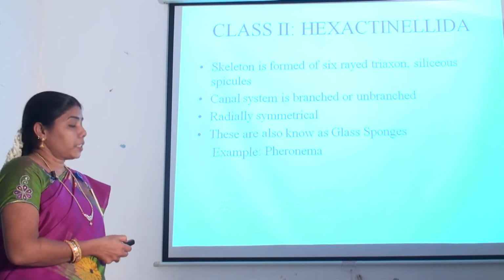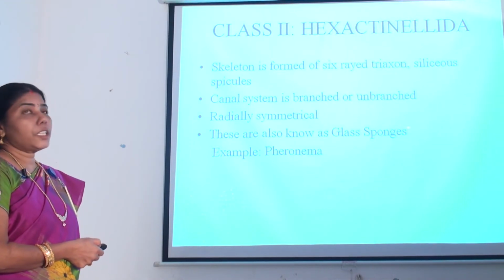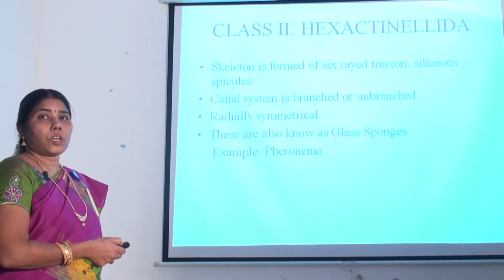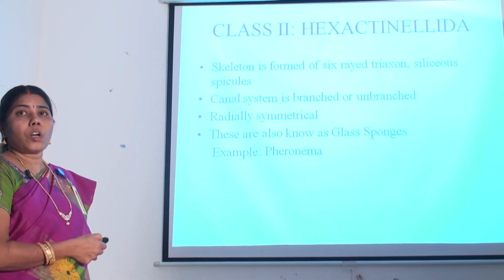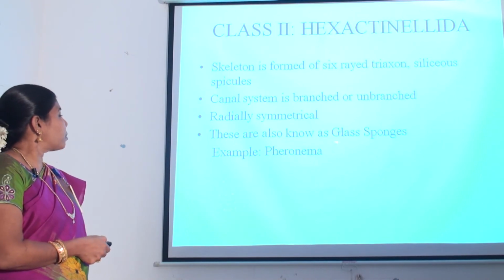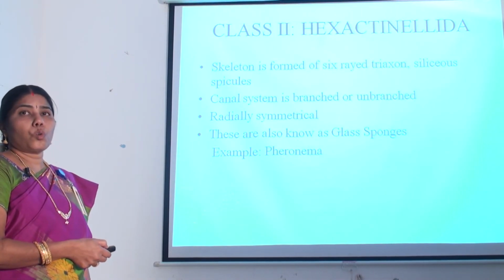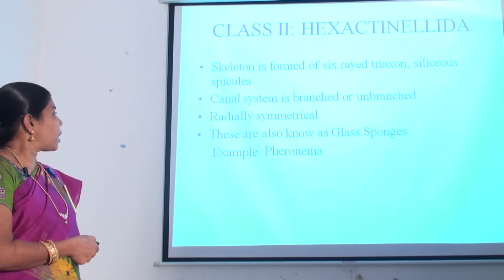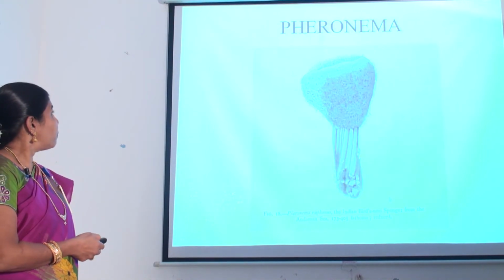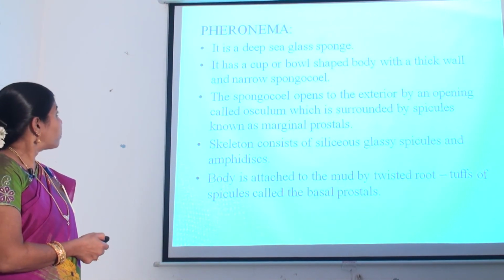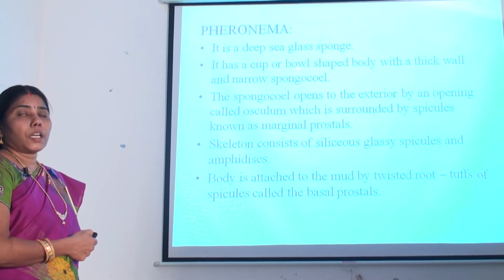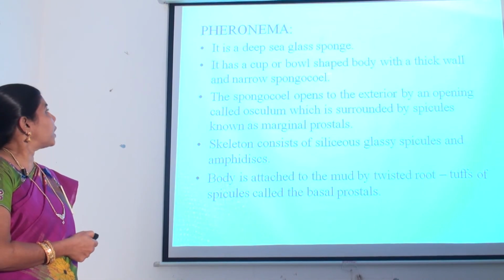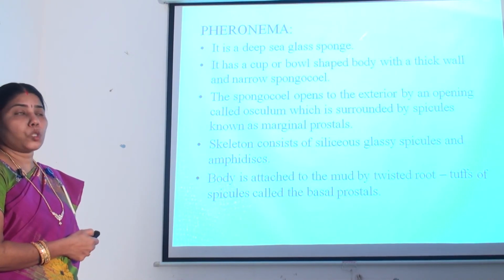Second class is Hexactinellida. Skeleton is formed of 6-rayed triaxon siliceous spicules. Canal system is branched or unbranched, radially symmetrical. These are also known as glass sponges. Example, Pheronema. It is a deep sea glass sponge. It is cup or bowl shaped with a thick wall and a narrow spongocoel.